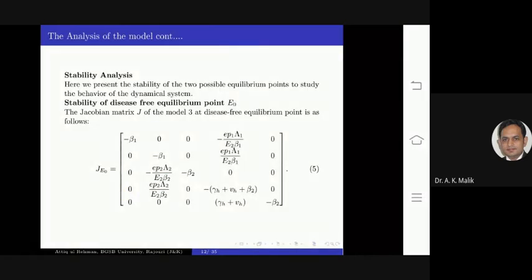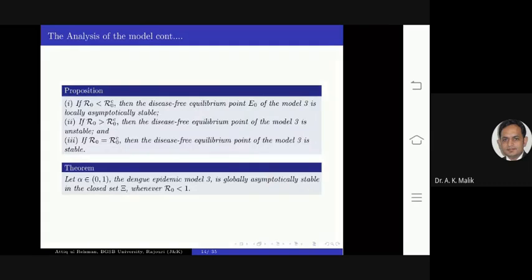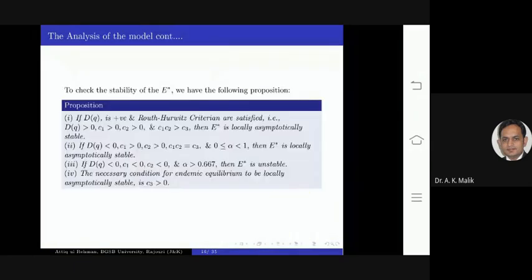Here is the stability, and I solve it at disease-free equilibrium points. On the basis of disease-free equilibrium points, I have the theorems. Next, this is the proposition, which is also based on disease-free equilibrium points. Next, this is the stability of endemic equilibrium points. On this basis, we have a proposition, and we have used the Routh-Hurwitz criteria here.